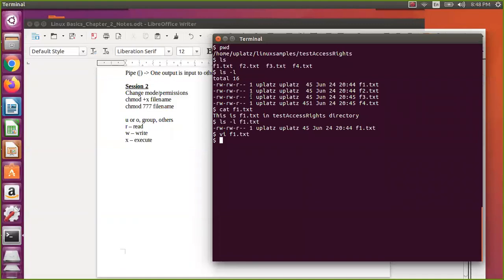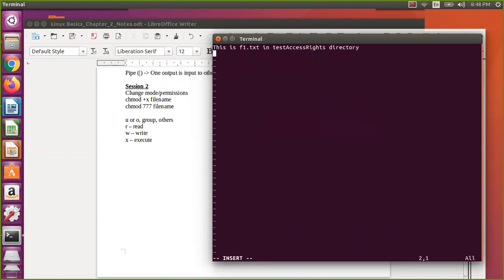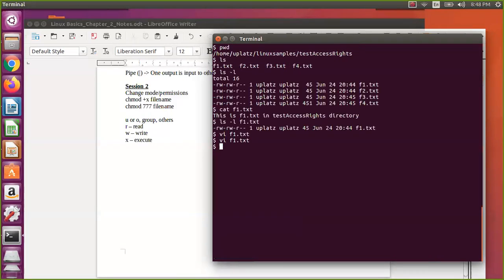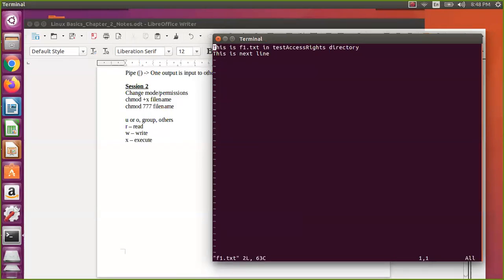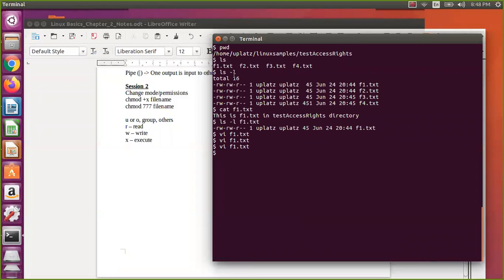Because we are able to display this one. Why? Because you have the read permission, and this one you can modify the file actually. Let us assume this is the second line or next line. So you can modify this file actually. If you see this one, now it is modified. Means what? If you have this write permission, then only you can do it.